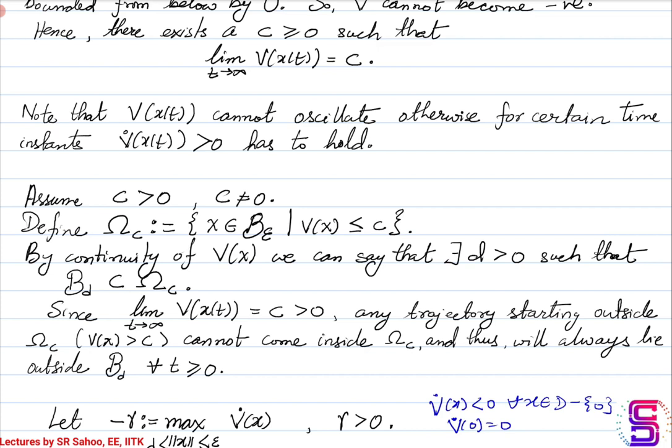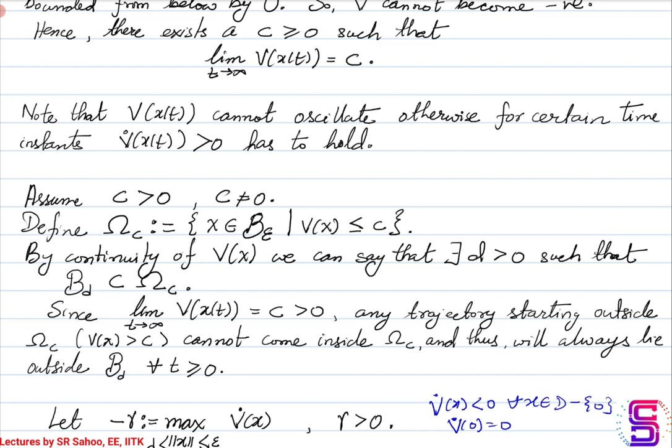So with this, define a set omega c such that it consists of all those points in the epsilon ball for which v of x is less than or equal to c. And by the continuity of the function v, we can say that I can find a finite positive number d, such that the d ball is a proper subset of the omega c set.